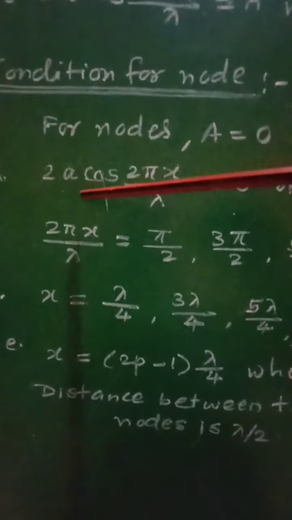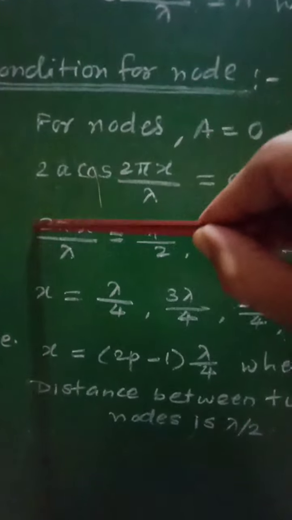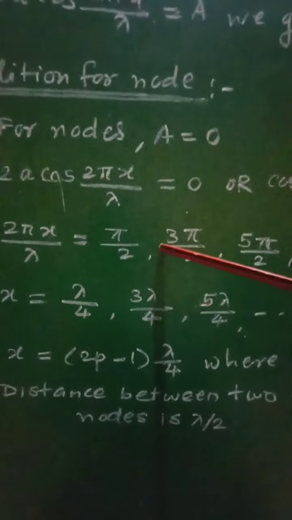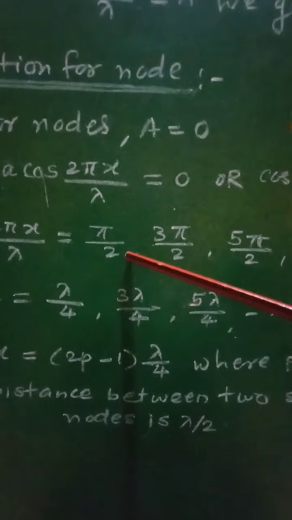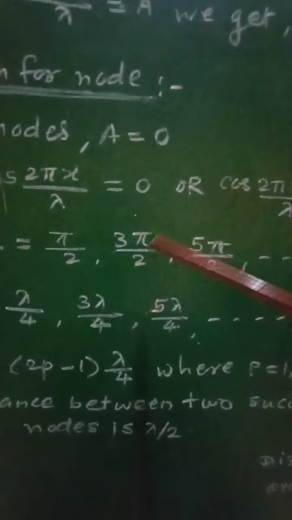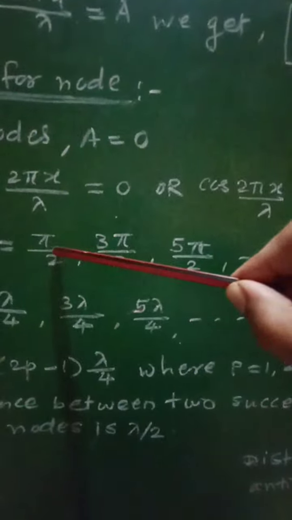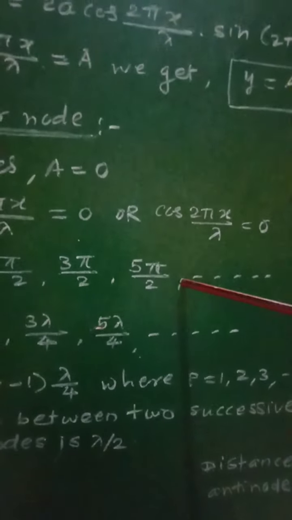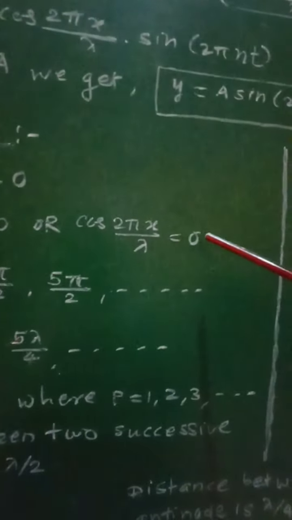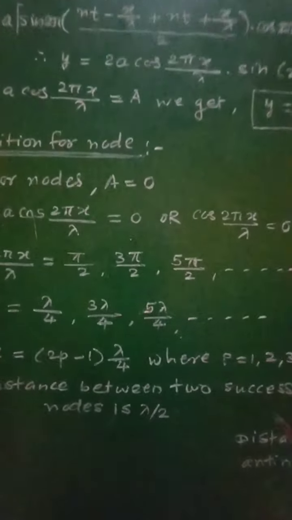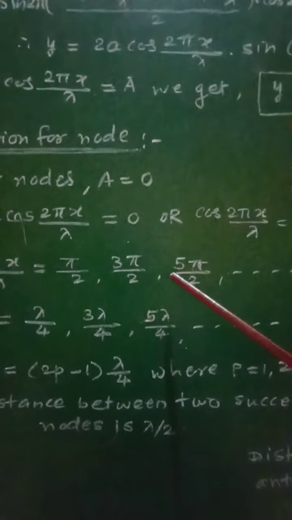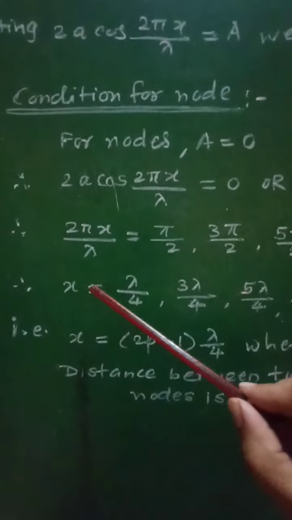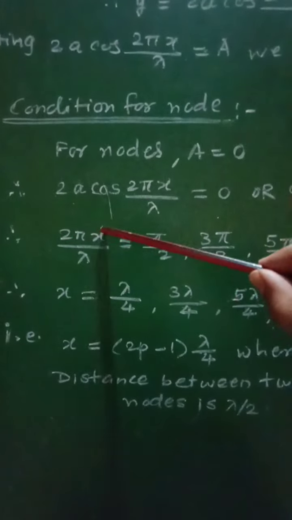This angle will have its values starting from pi by 2, then 3 pi by 2, 5 pi by 2. All these angles have their cos values equal to 0, and therefore at these phases we will get the formation of nodes.